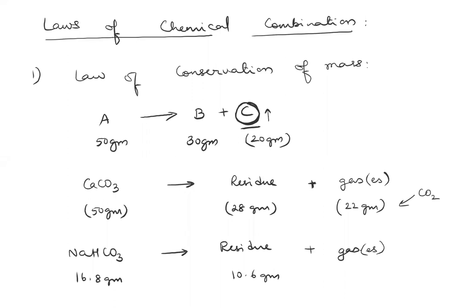You don't know the gas. So here the gases are actually carbon dioxide and water vapor, both of them. Okay. And you can find out the weight as 6.2 grams. So even though you don't know the stoichiometry, you are still able to tell me what is the loss of weight, which is your weight due to loss in the form of gases.